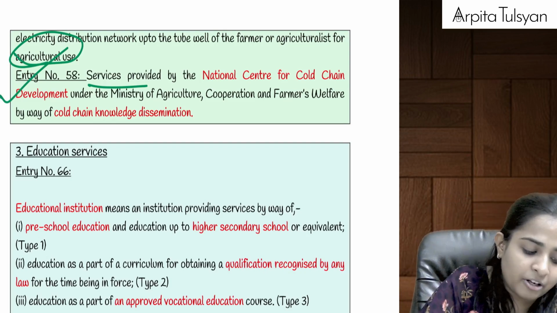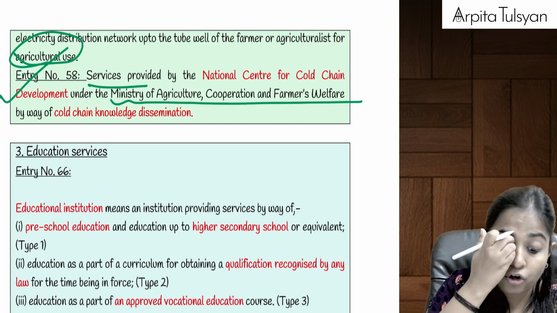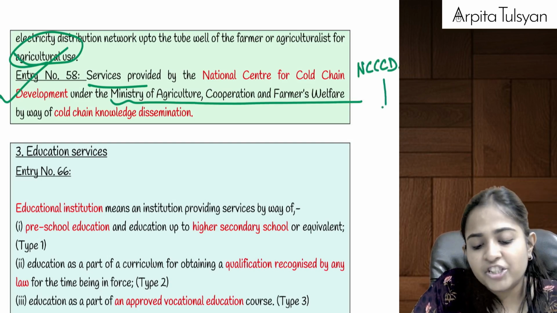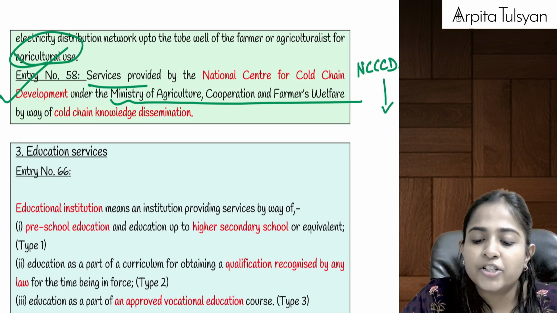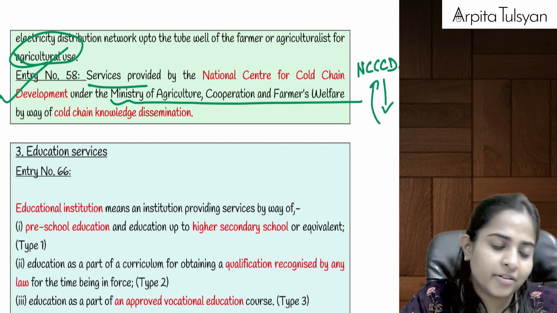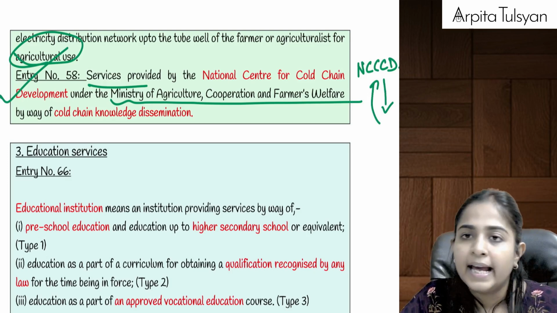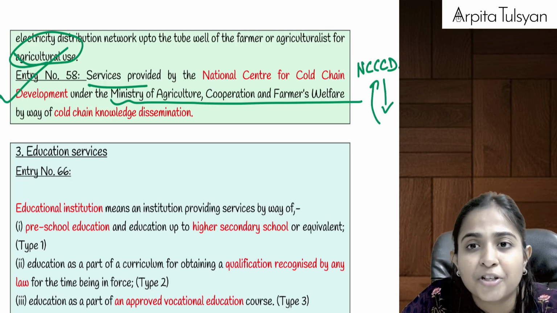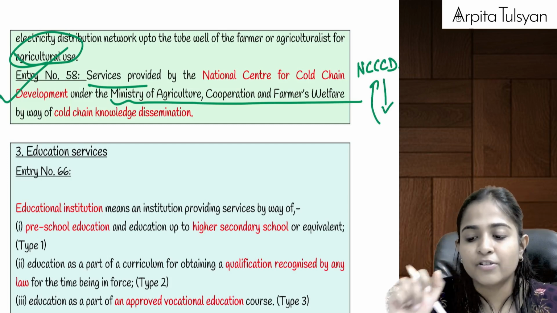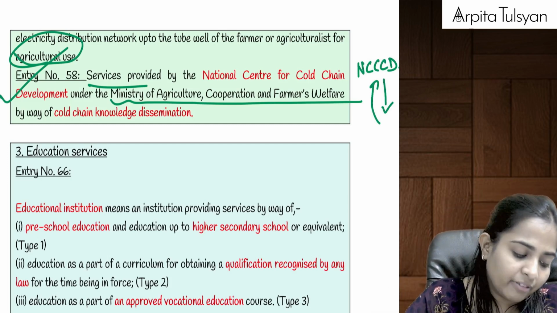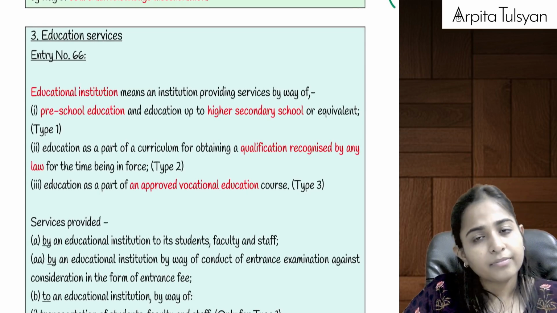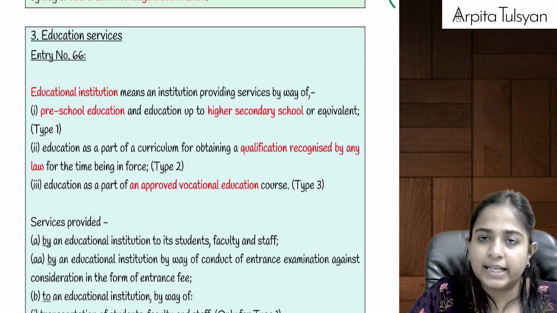So under this Ministry of Agriculture, Cooperation and Farmers Welfare, there is a body called NCCCD, which shares knowledge about cold storage with the farmers, etc. For that, the NCCCD will charge some consideration. On that consideration, GST will be totally exempted. Just like we discussed about agriculture extension services, similarly, relating to cold storage, there is a service provided by NCCCD. Even that will be totally exempted from GST. I hope you are very clear till here. Yes, two entries are totally done.